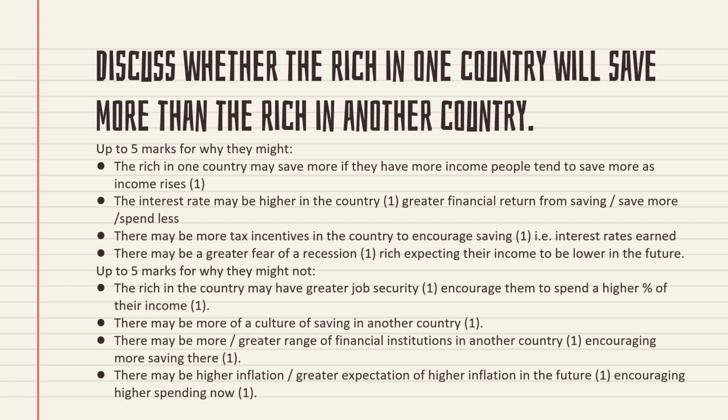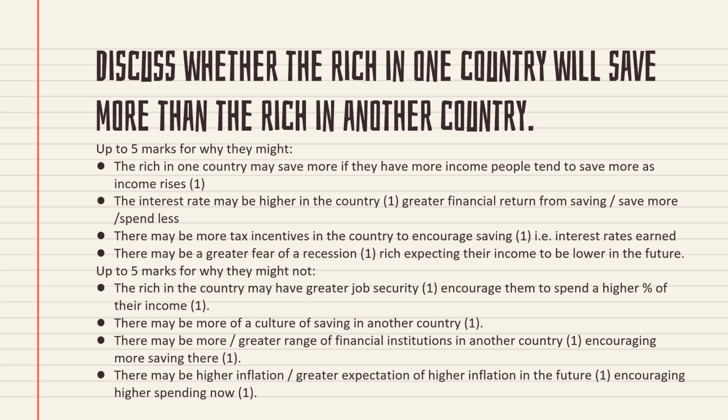Who will save more? So first, for example, you are saying a rich person in Maldives will save more. Why? A rich person in one country may have more money, so they have more income. People tend to save more as their income rises. For example, the richest person in Maldives has more money in income terms compared to a person from another country, for example, India. You will say that a rich person from Maldives has more income. That's why he is saving more.